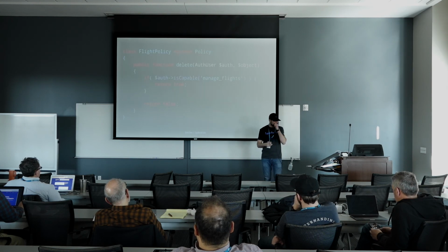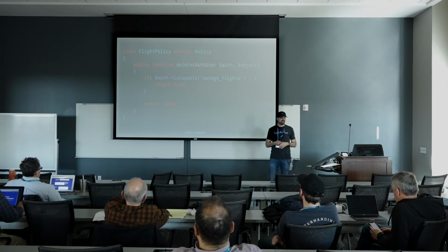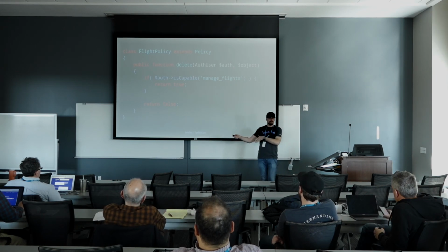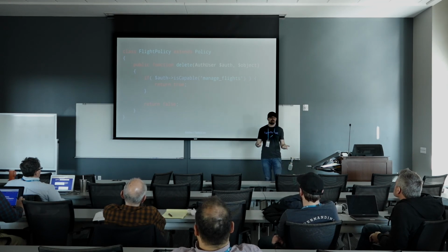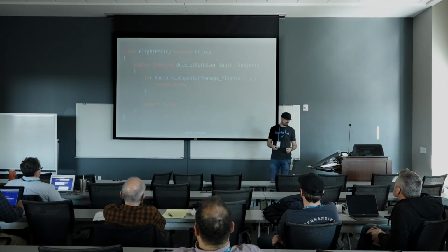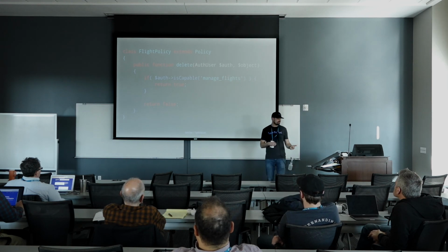Here's our policy class. Well, there's a delete method on it. That's what we're looking up when we say can delete. We look this up. We say, hey, give me the authenticated user and this object, being the flight in this case. But we don't really need much to do with that. We can just say, is the authorized user capable of managing flights?